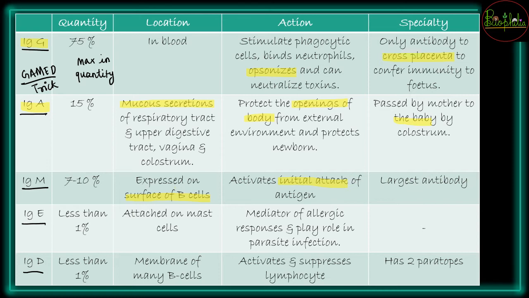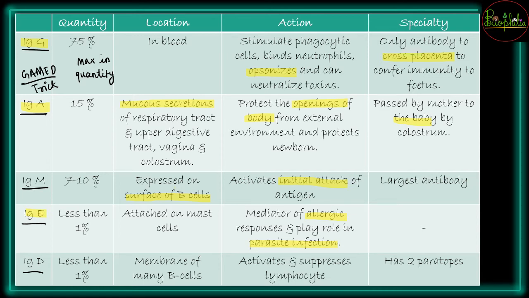IgE जो होगा, it is less than 1%, but even being less than 1%, it is going to be an important one which is attached onto the mast cells, and they will be playing the role in parasitic infection or even in allergies. So allergies का question बहुत बार पूछा जाता है that who is going to be the antibody that represents the allergic reactions. So allergic reactions में IgE is going to be functional.